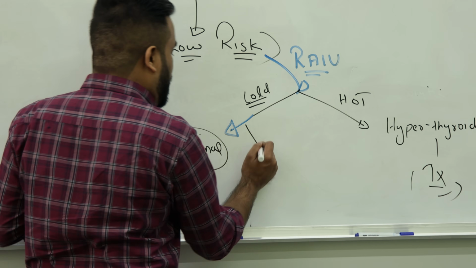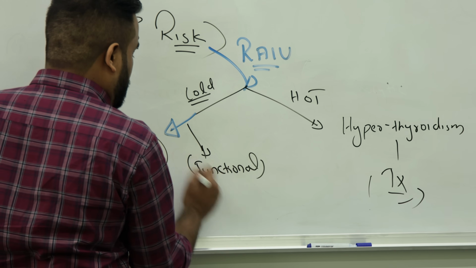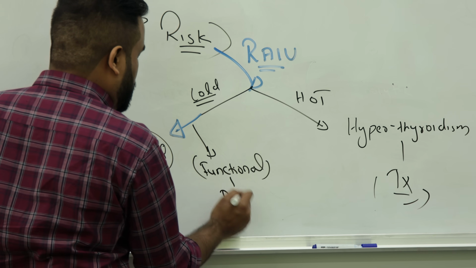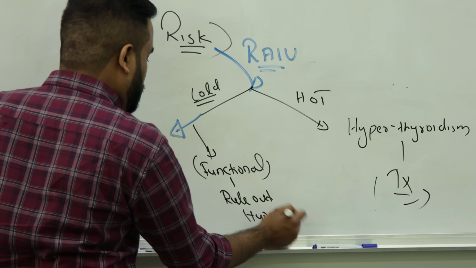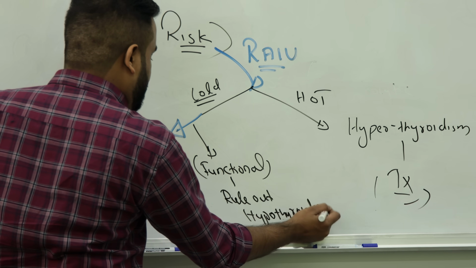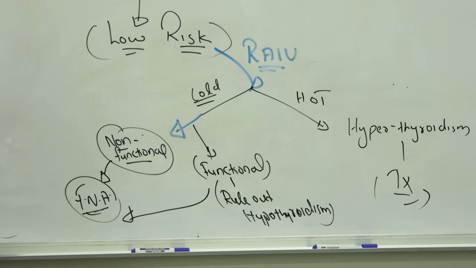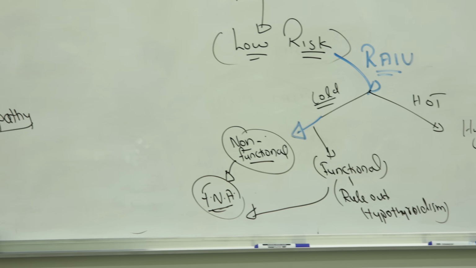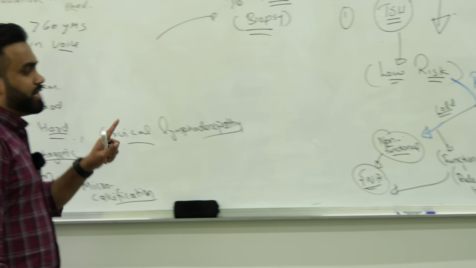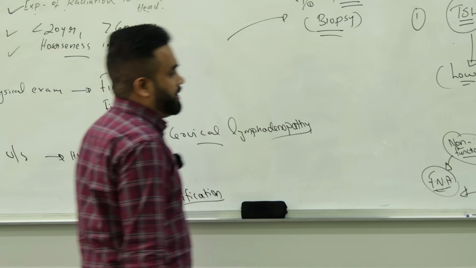If it is a functional mass, check and rule out hypothyroidism, and if it's not hypothyroidism, again go for fine needle aspiration. So if someone has low TSH, they are at low risk. So check the radioactive iodine uptake scan.